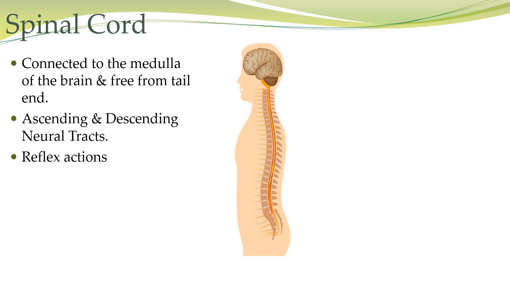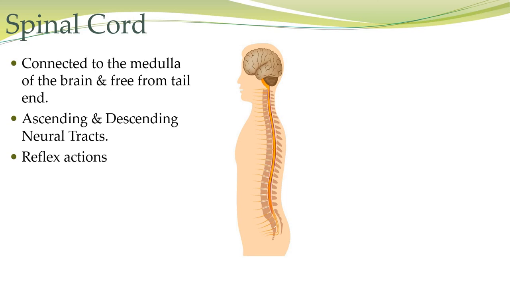Simple reflexes involve a sensory nerve, a motor nerve, and the association neurons of the gray matter of the spinal cord. Reflex action is an involuntary action that occurs very quickly after its specific kind of stimulation. The reflex action takes place automatically without conscious decision of the brain.